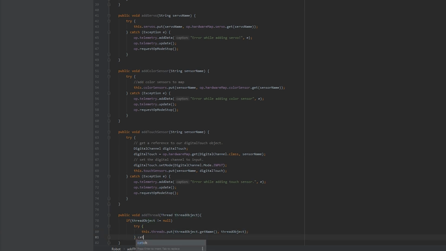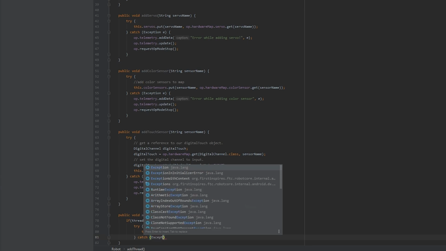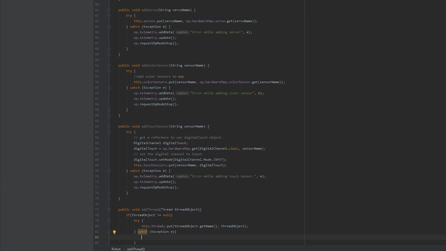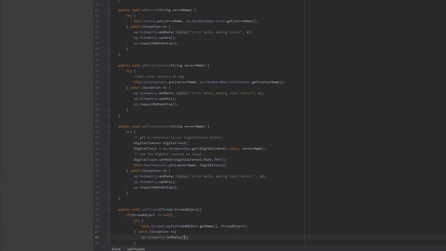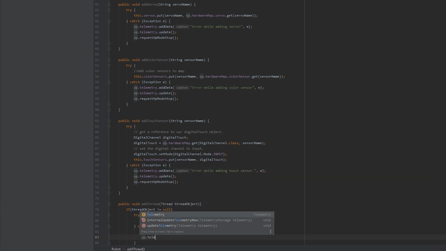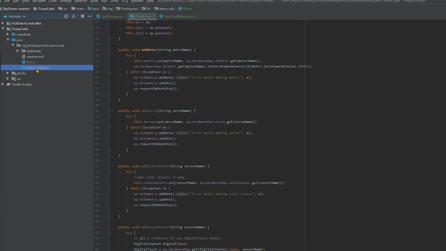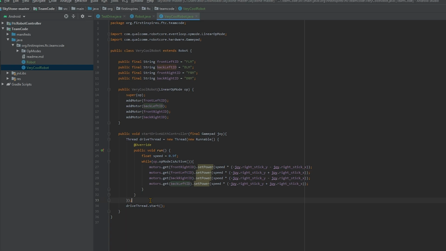And in the catch block, we'll catch Exception e, and we'll log op.telemetry.addData("Error while adding thread", e), and then we'll just have to update it. So op.telemetry.update. Now head back to your driving method, and right before we start it, do addThread(driveThread). And there we go. We can now add threads whenever we create them.